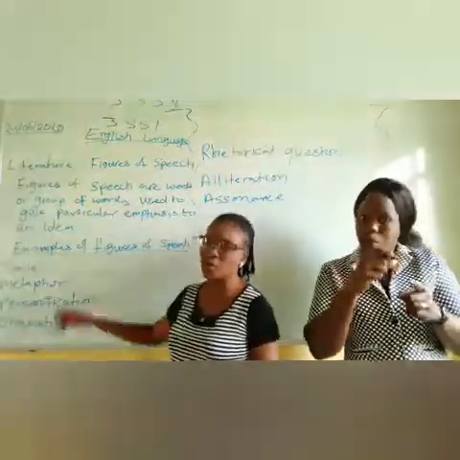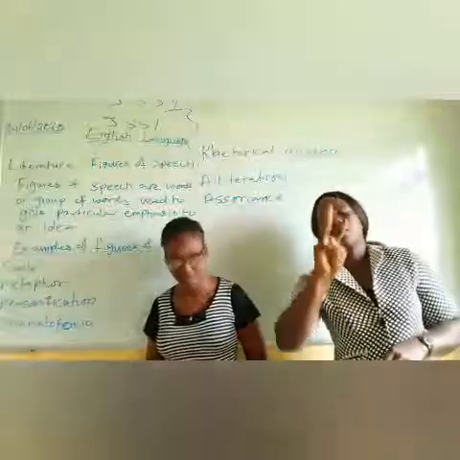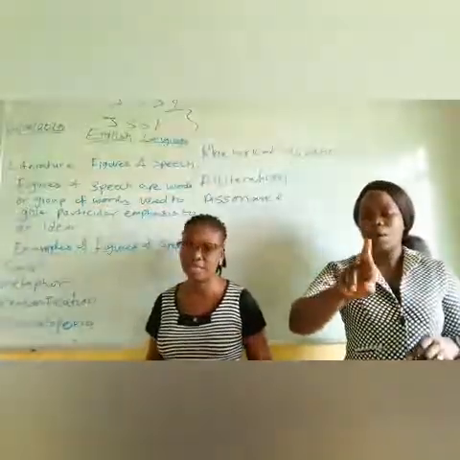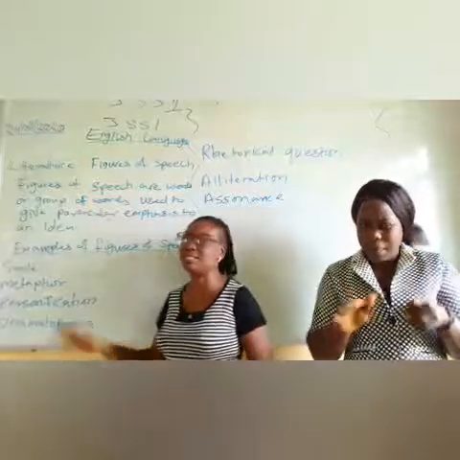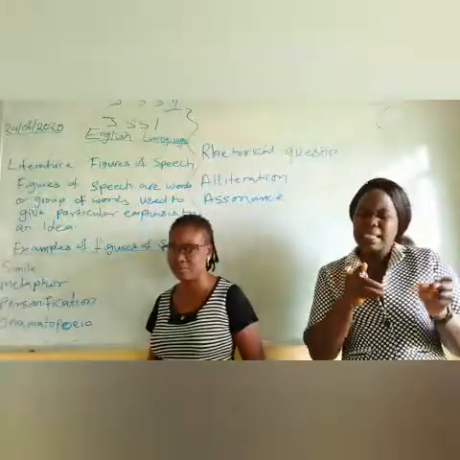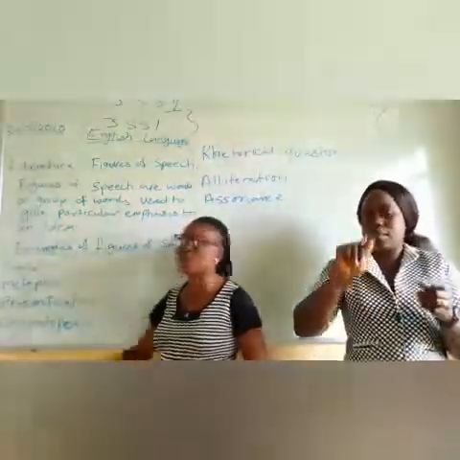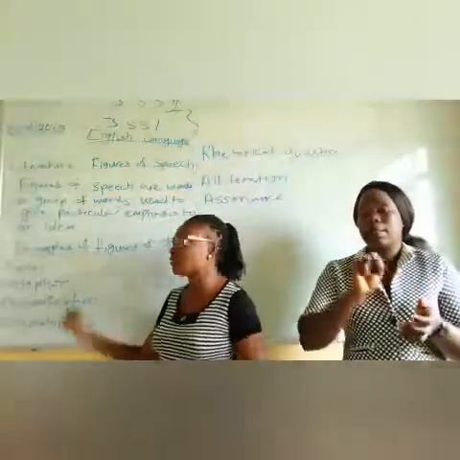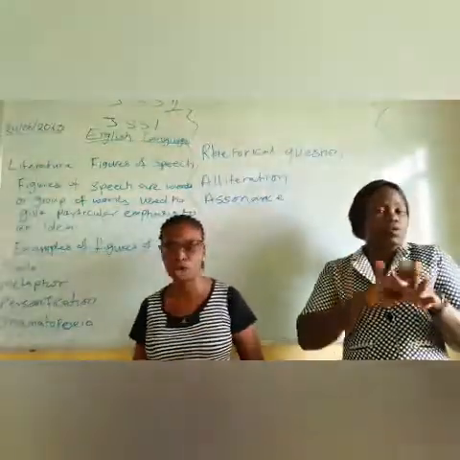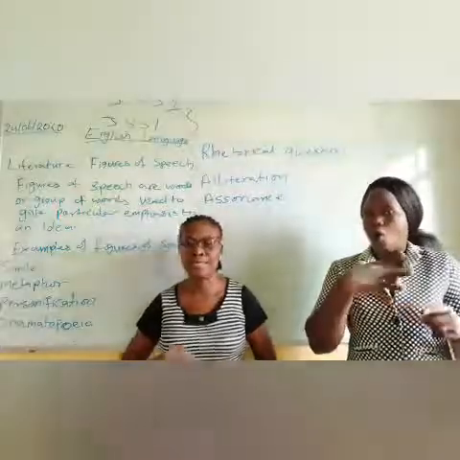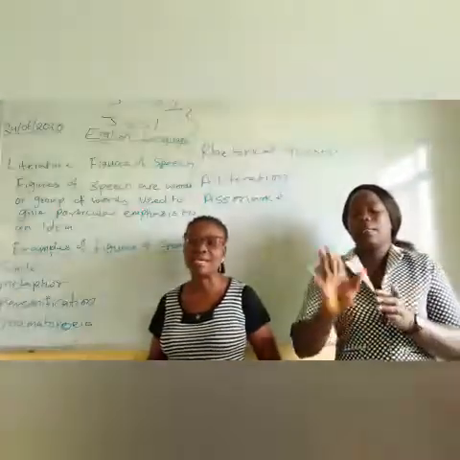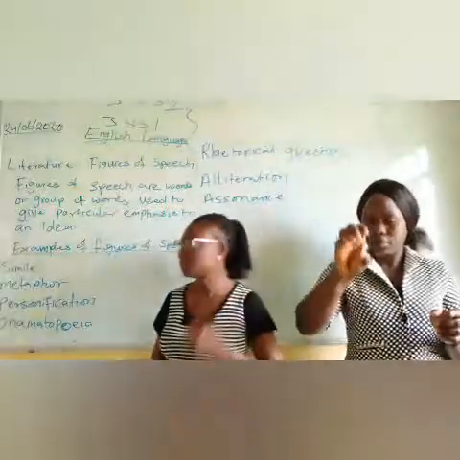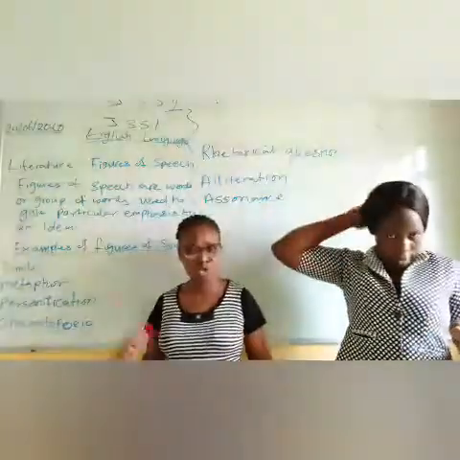Now, metaphor. Metaphor also compares two things of different nature. But in the case of metaphor, it is a direct comparison. Unlike simile where you use as or like, in metaphor you don't use as or like. You compare directly. For example, when you say, Ade is a lion, you are comparing Ade to a lion.